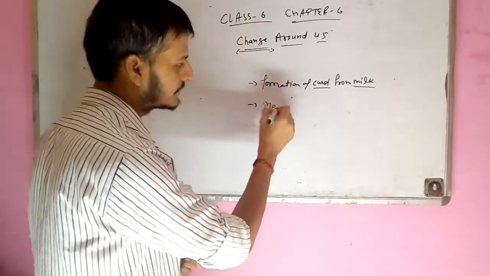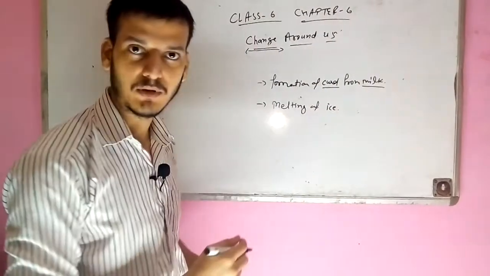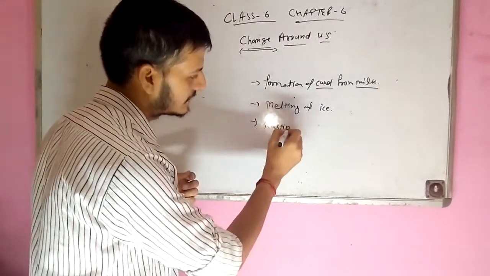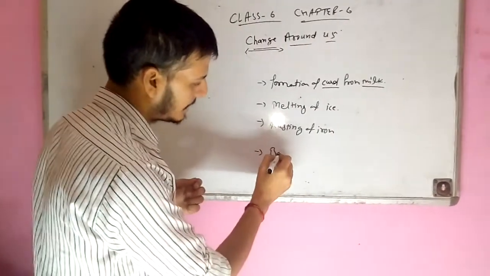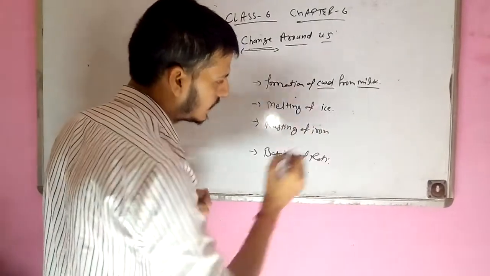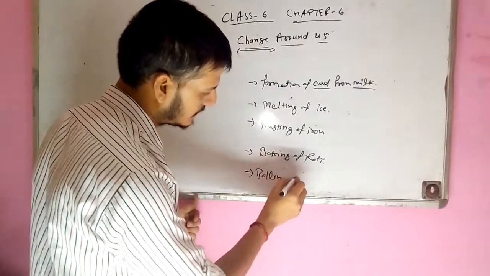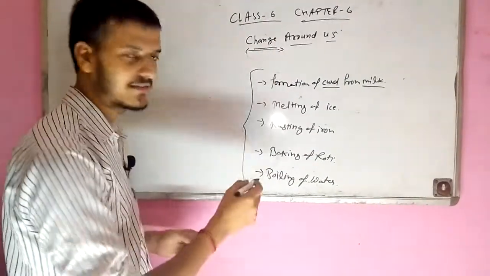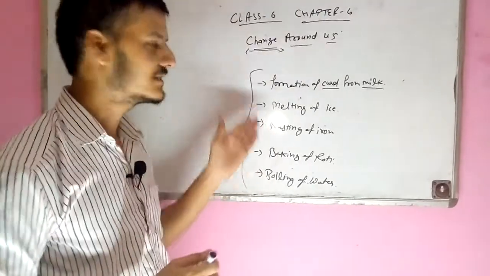The melting of ice is another example of change, like rusting of iron, and some other examples, baking of roti, and boiling of water. These are some examples which we have seen in our surroundings, which happen in day to day life. So that is change.